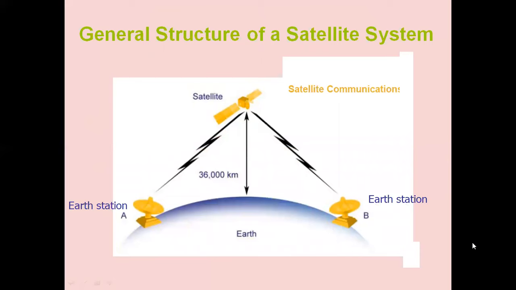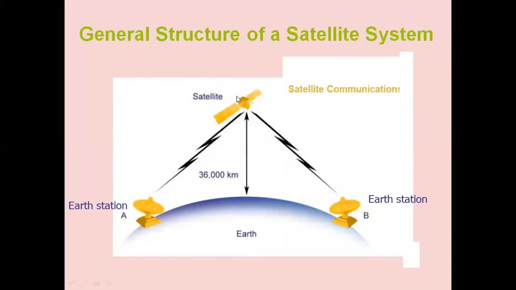And this is the general structure of a satellite system. We have earth station transmitter, earth station receiver, satellite. The satellite is lifted to a height of 36,000 kilometers from the ground. Now we call this satellite a geostationary satellite.